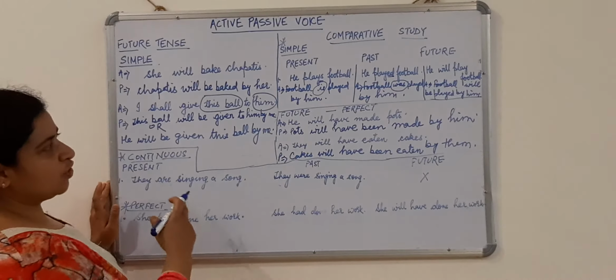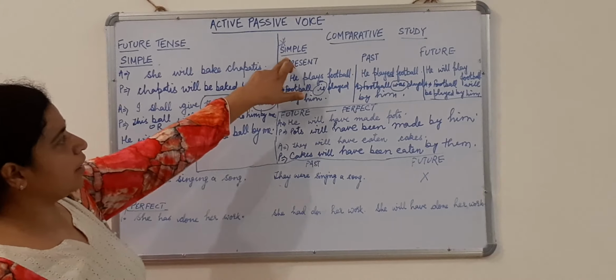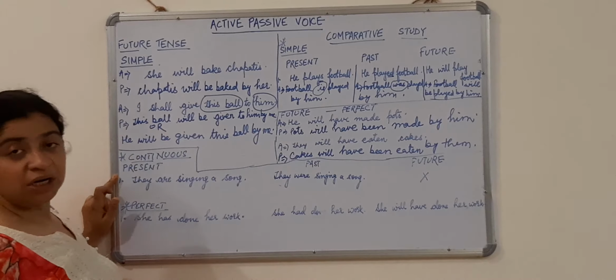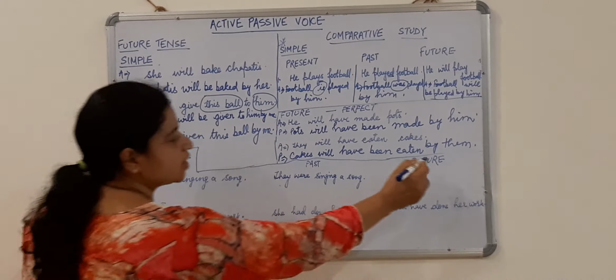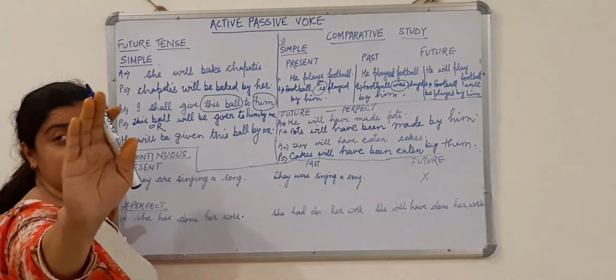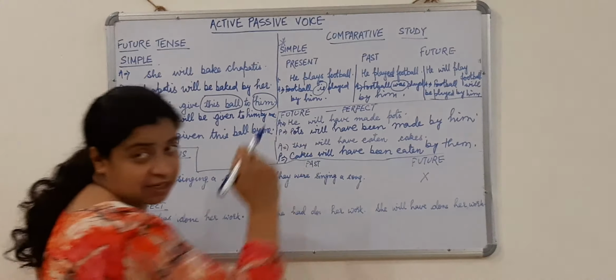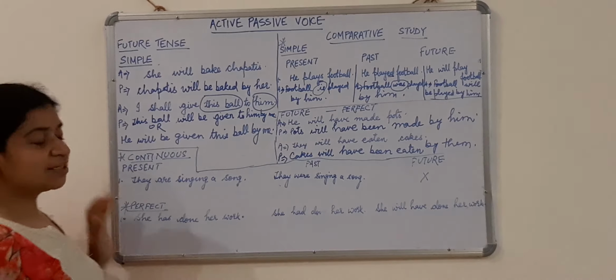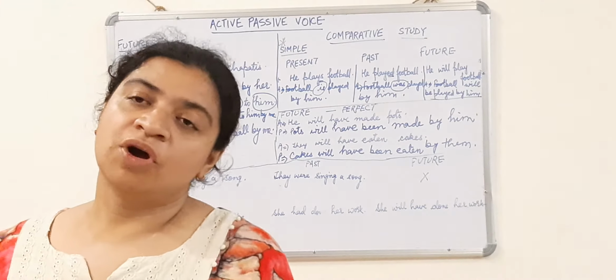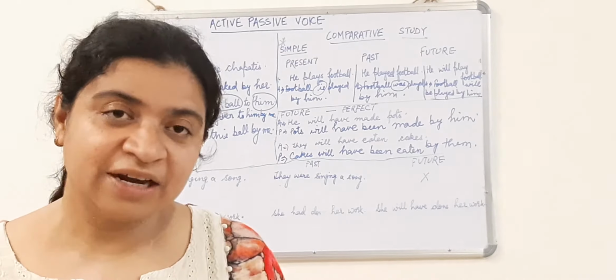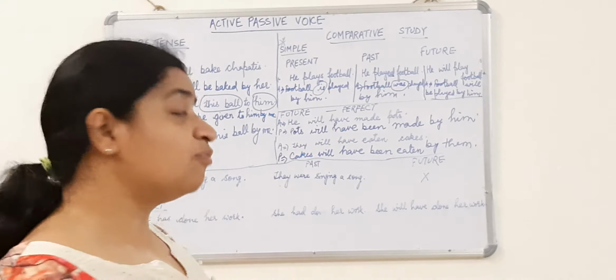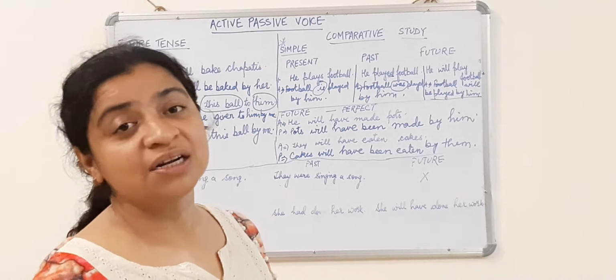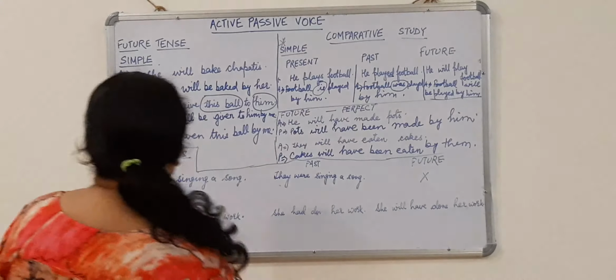Now let us switch over to our continuous tense. This was simple. Now let us switch over to our continuous tense, present, past, and there is no future continuous passive voice. So I have put a cross here. So let's start. They are singing a song. What will be our object, subject now? They will be singing what? A song. So we'll start our sentence with a song.